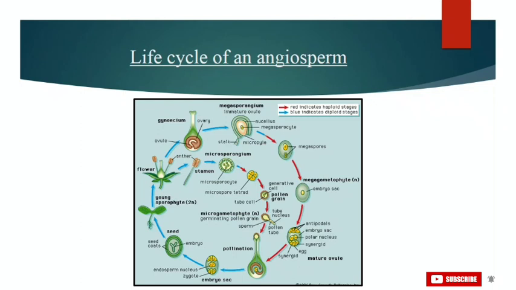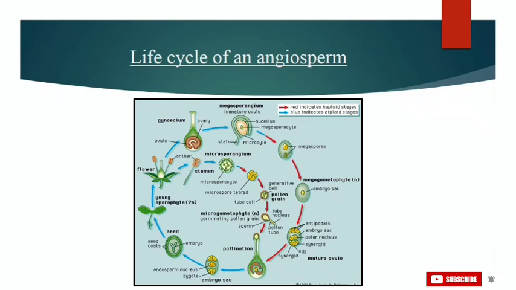One of the male gametes fuses with the egg cell to form a zygote, that is syngamy, and the other male gamete fuses with the diploid secondary nucleus to produce the triploid primary endosperm nucleus, also called PEN for short. Because 2 events are involved, it is known as double fertilization.